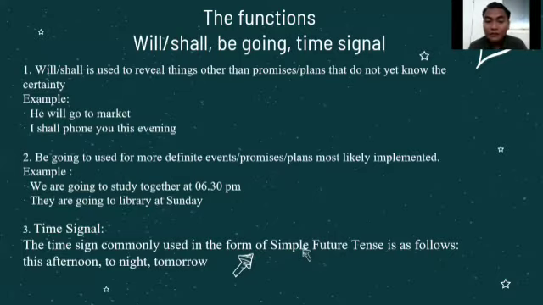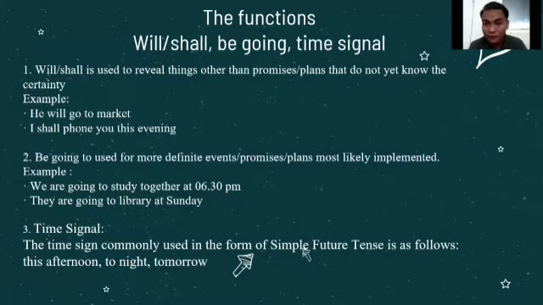And for the second is be going to. Be going to is way different from will. Be going to refers to things prepared or plans that we have already made before. For example, you have already told your friend that you will go to his or her house at 6 p.m.